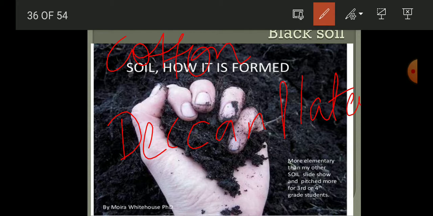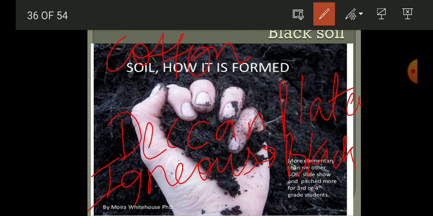And this black soil is made up of igneous rock. That is why its color is black, and also it has the capacity to retain water. That is why it is good for cultivation. And this is present in the Deccan Plateau and also in some part of Gujarat. Some part of Gujarat, this black soil is also present there.